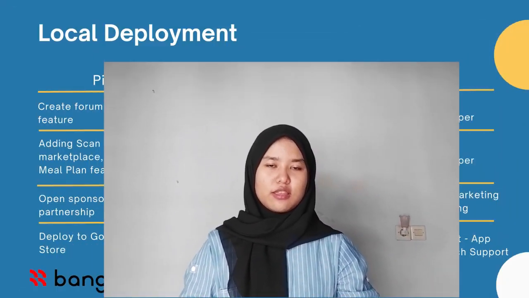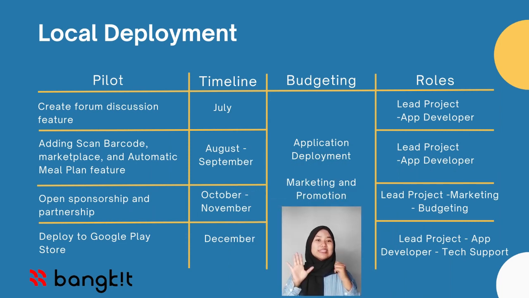Next slide, I will explain about the project milestone, roadmap, and possible pilot. For future development, we plan within 6 months to develop several features, such as a discussion forum feature, and in July, adding a barcode scanning feature for packaged products, marketplace, and automatic meal plan for subscribers only in August until September. To reach a wider audience, we will open sponsorship and partnership in October. And the last stage, we will deploy the app to the Google Play Store.